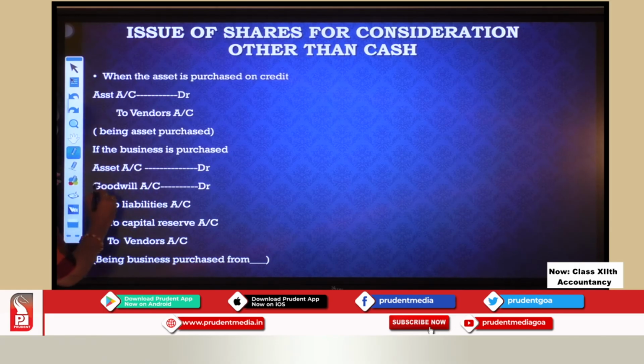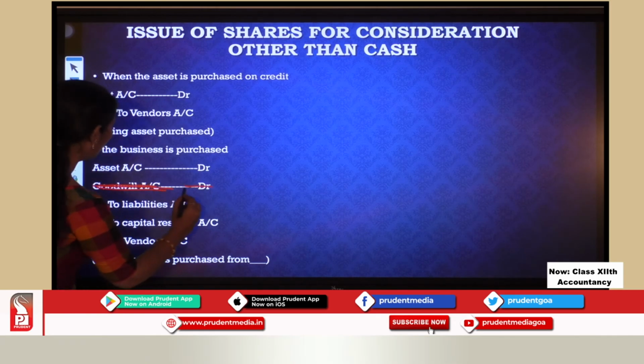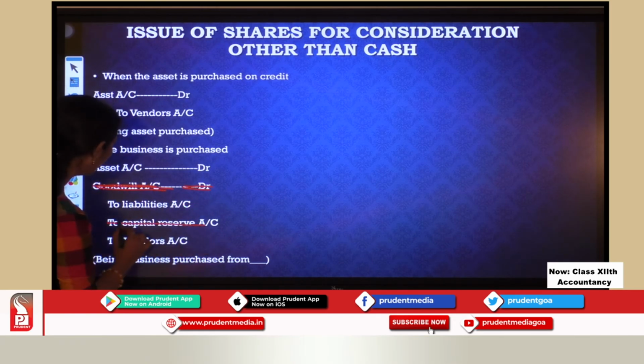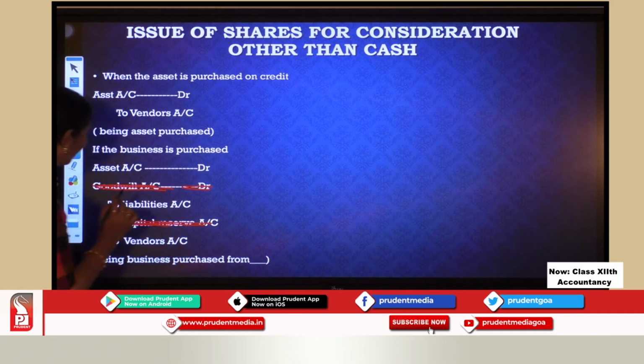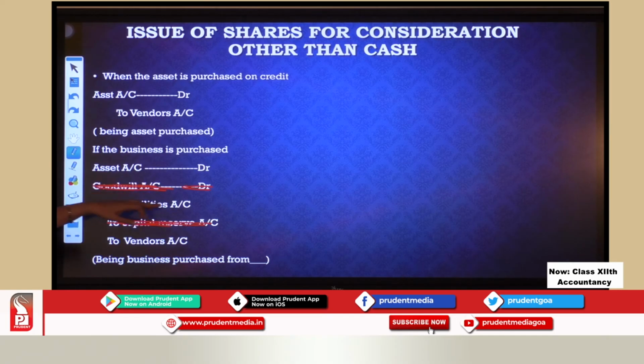You are unaware of these two things; they will come into the picture later on. Now assets have been taken up, assets account debit to liabilities account, because it is a credit balance, and to vendors. Vendor means the person who has sold to you. Now he is your creditor, you need to pay him the amount, so you will say to vendor's account.